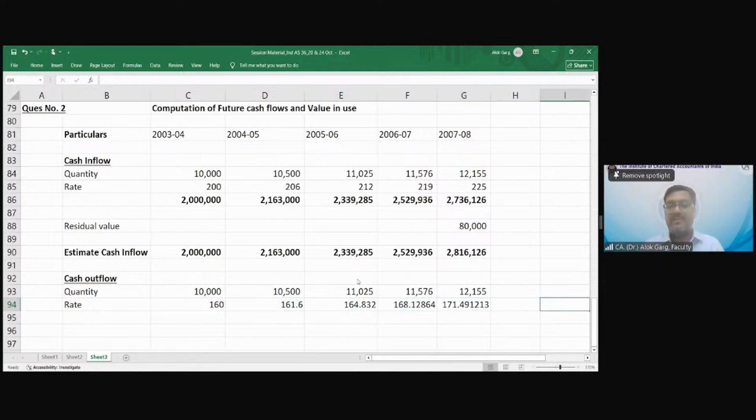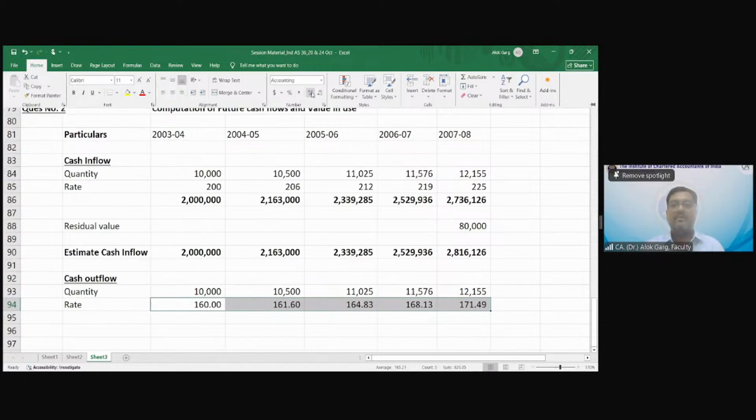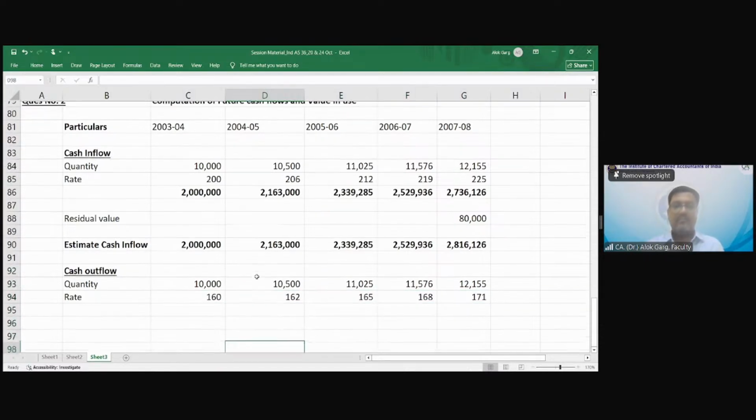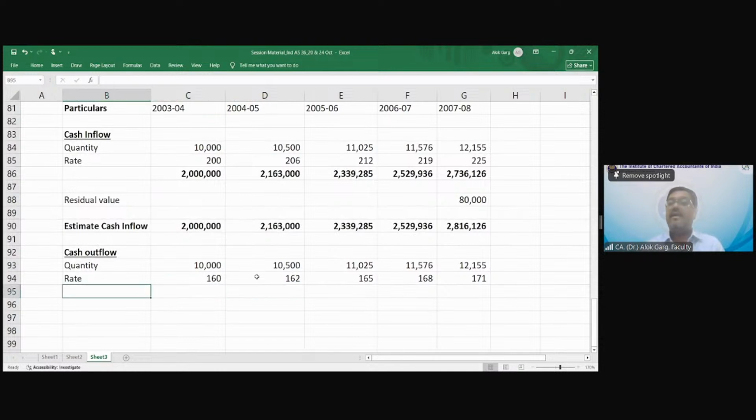So this is the rate. Then what is my cash outflow on account of this part? This multiply by this.